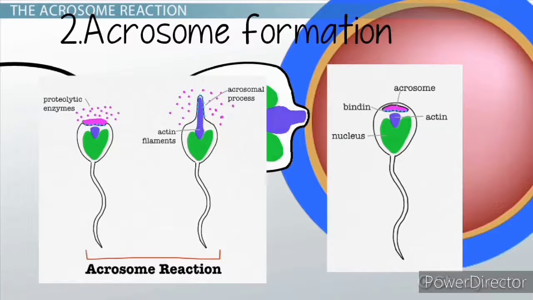2. Acrosome formation. The acrosome occurs at the anterior side of the sperm's nucleus and contains protease enzymes which help easy penetration inside the egg.